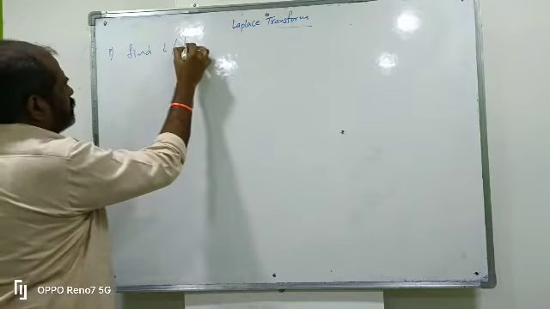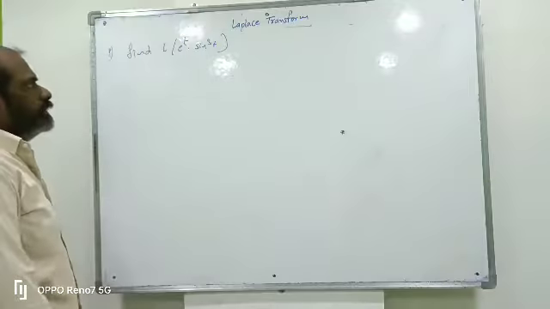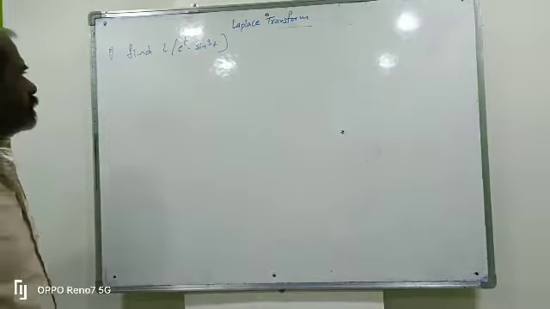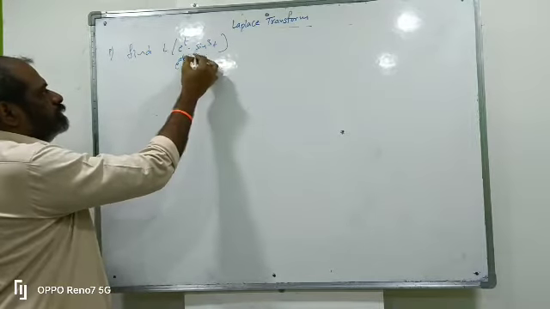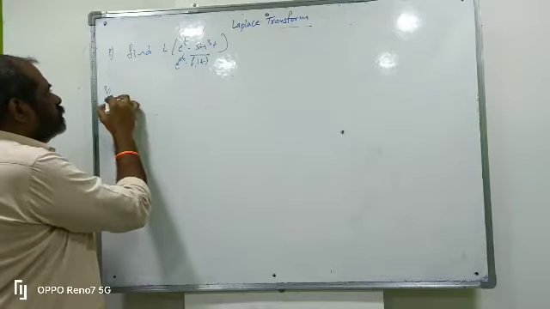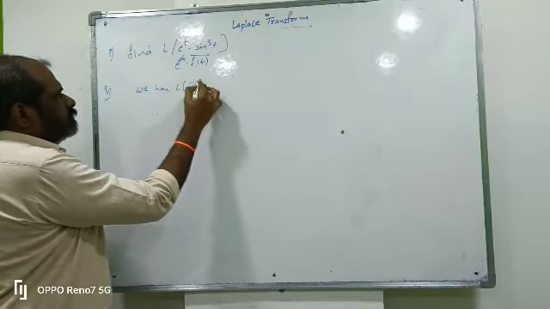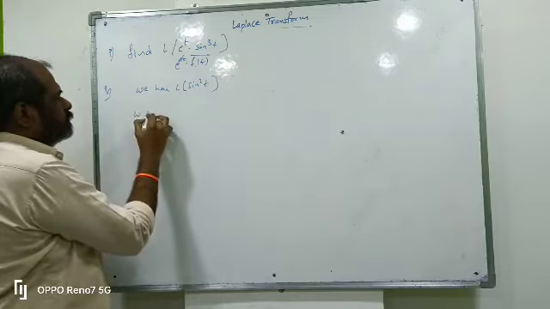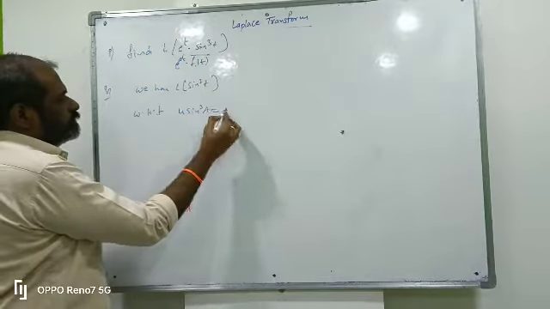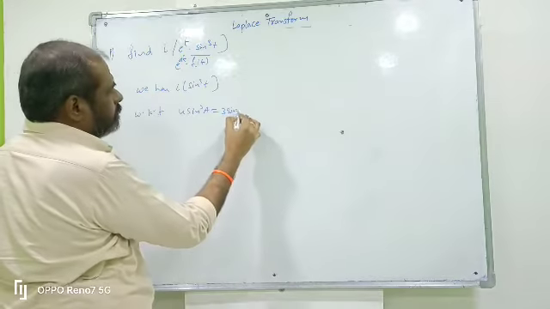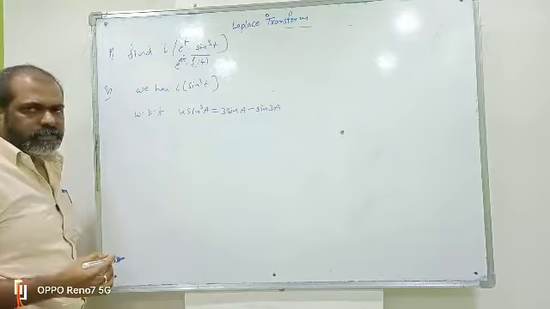Find L of e power t into sin cube t. So here this is in the form e power at into f of t. f of t means sin cube t. First find the Laplace transform of sin cube t. So we know that 4 sin cube a means 3 sin a minus sin 3a. This is the formula for 4 sin cube a.